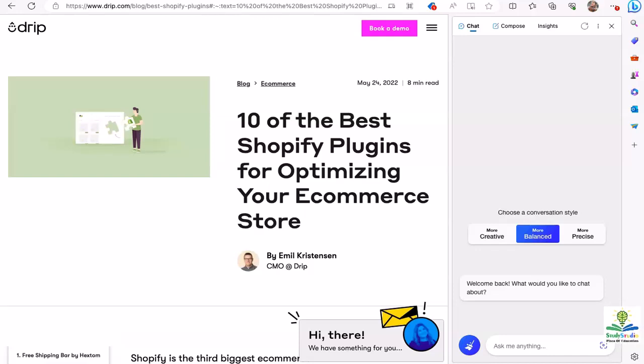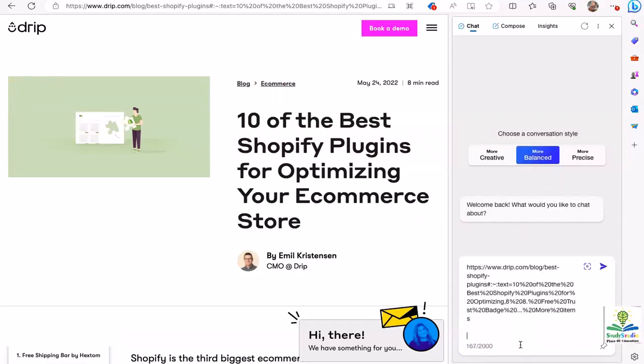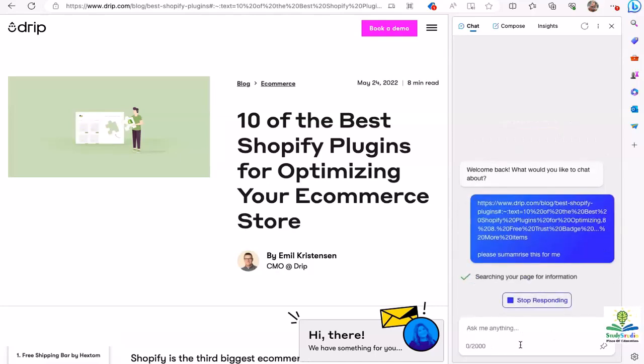So the best way to do that would be to work with Bing. So I can just copy paste the article link here and ask Bing, please summarize this for me. And Bing will do the job. And then I can take this output and plug it into my ChatGPT if that's what I want to do.